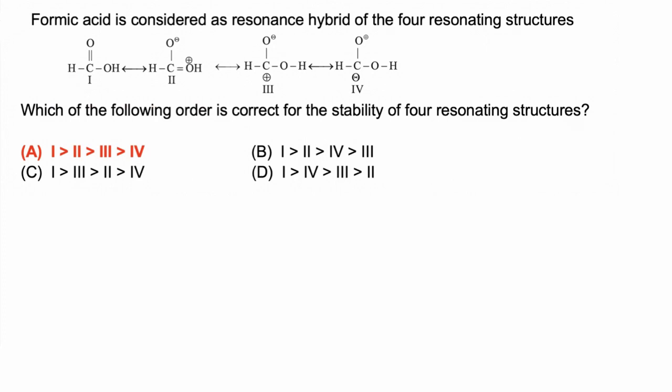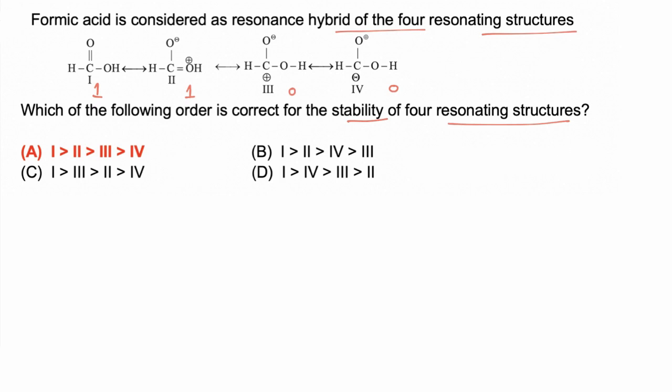Formic acid is considered a resonance hybrid of 4 resonating structures 1, 2, 3 and 4. Which of the following is the correct order of stability of the 4 resonating structures? To compare resonating structures, first we have to compare which molecule has more atoms with a complete octet, or which resonating structure has the maximum pi bonds. So the first structure has 1 pi bond, the second also has 1 pi bond, but 3 and 4 do not have any pi bond. So we can say 1 and 2 are more stable compared to 3 and 4.